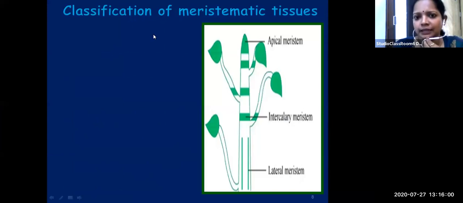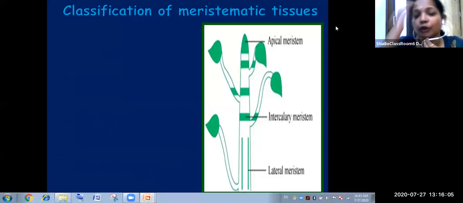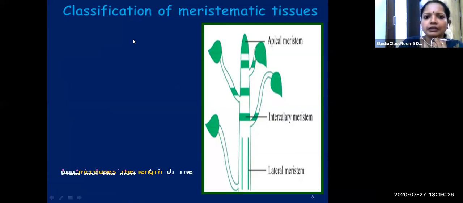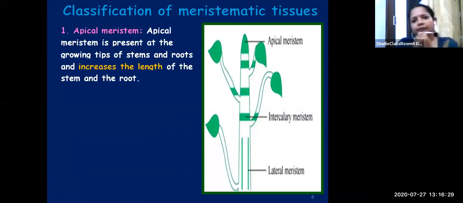Now let us learn about the different types of meristematic tissues. You can categorize meristematic tissues into three types. So let's see which are those different types of meristematic tissues. The first type is apical meristem.